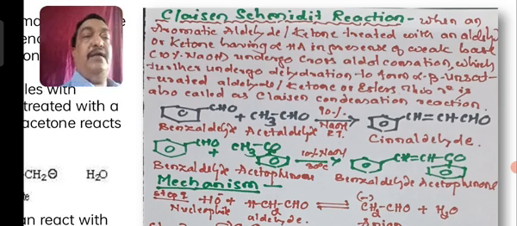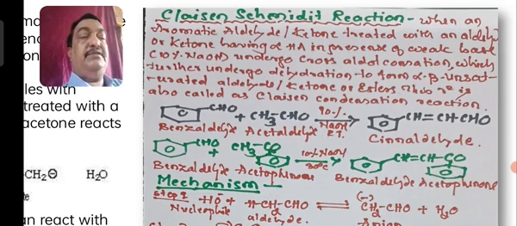So this kind of reaction is considered as the Claisen-Schmidt reaction. So what is the Claisen-Schmidt reaction? It's a very simple reaction: when benzaldehyde and acetaldehyde are treated with 10% NaOH solution, it gives cinnamaldehyde. This is the best example you have to remember. Another example I have given: you can take benzaldehyde and acetophenone. Again here also there is a formation of an unsaturated compound between benzaldehyde and acetophenone, and the product is again an unsaturated compound.